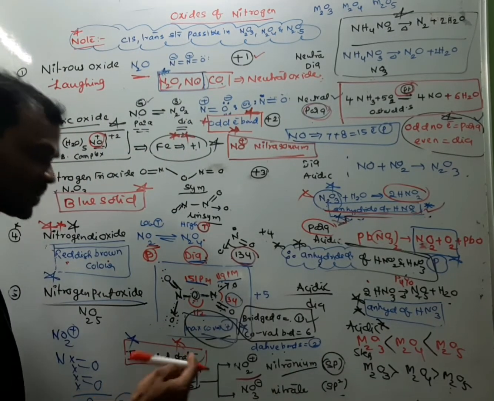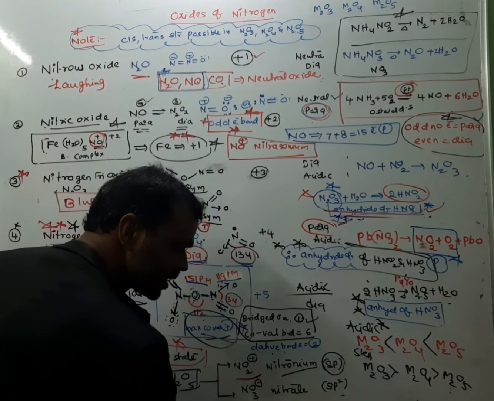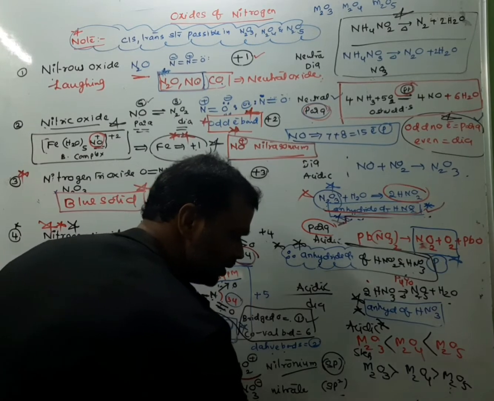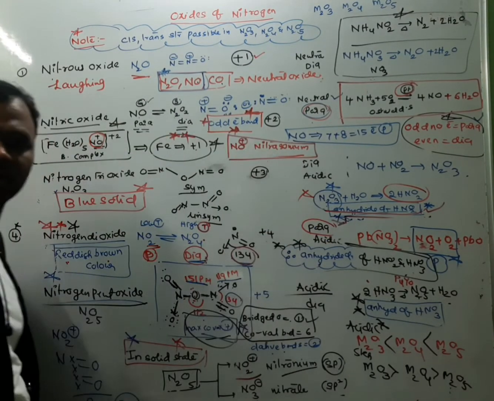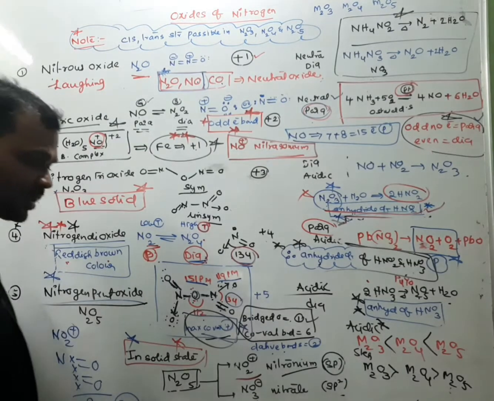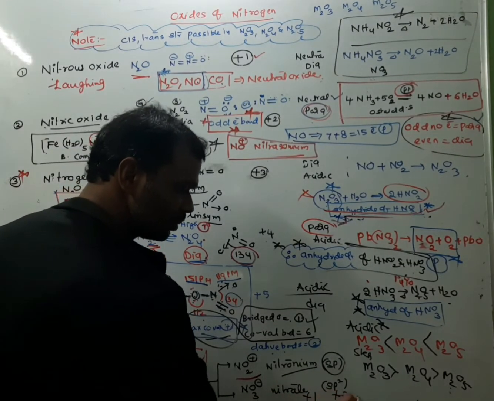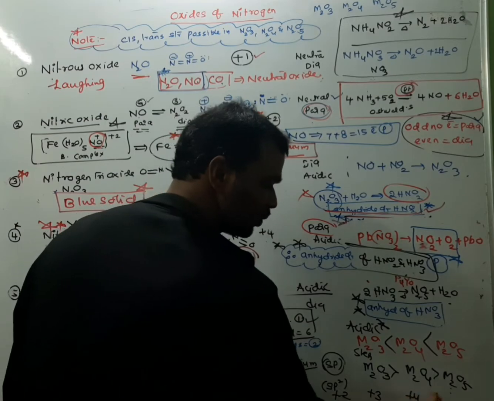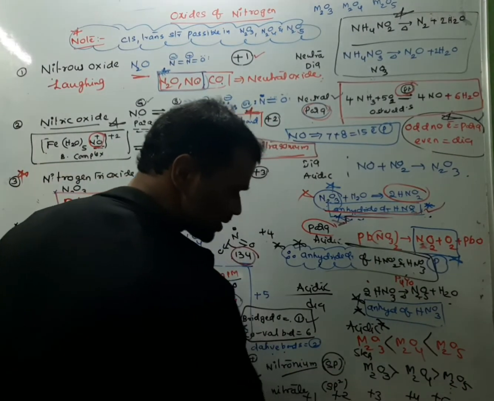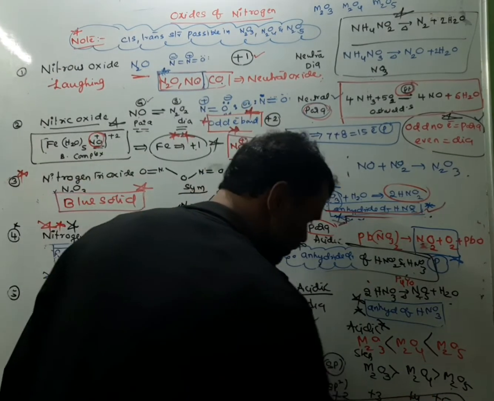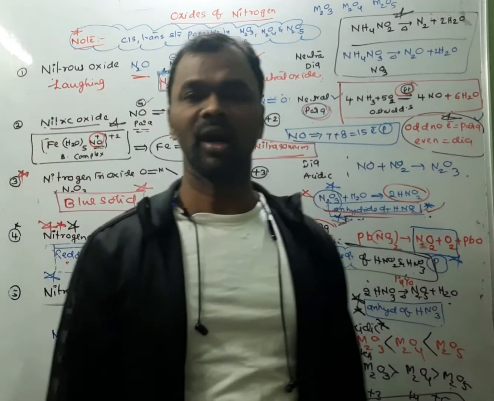Similarly, one more question is there. Nitrous oxide, nitric oxide, nitrogen trioxide, nitrogen dioxide, nitrogen pentaoxide. So what is the order of acidic nature? Oxidation state +1, +2, +3, +4, +5. As we know, as oxidation number increases, acidic nature also increases. So like this, we are revising oxides of nitrogen.